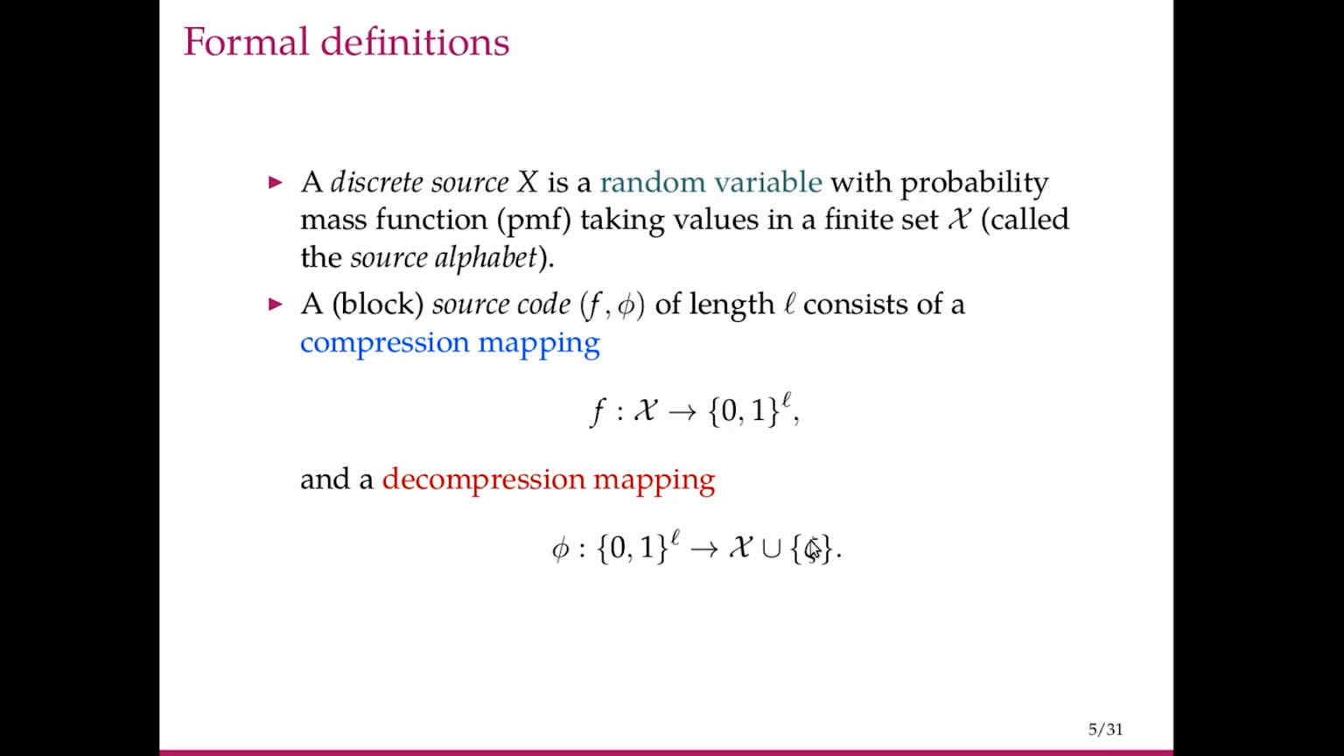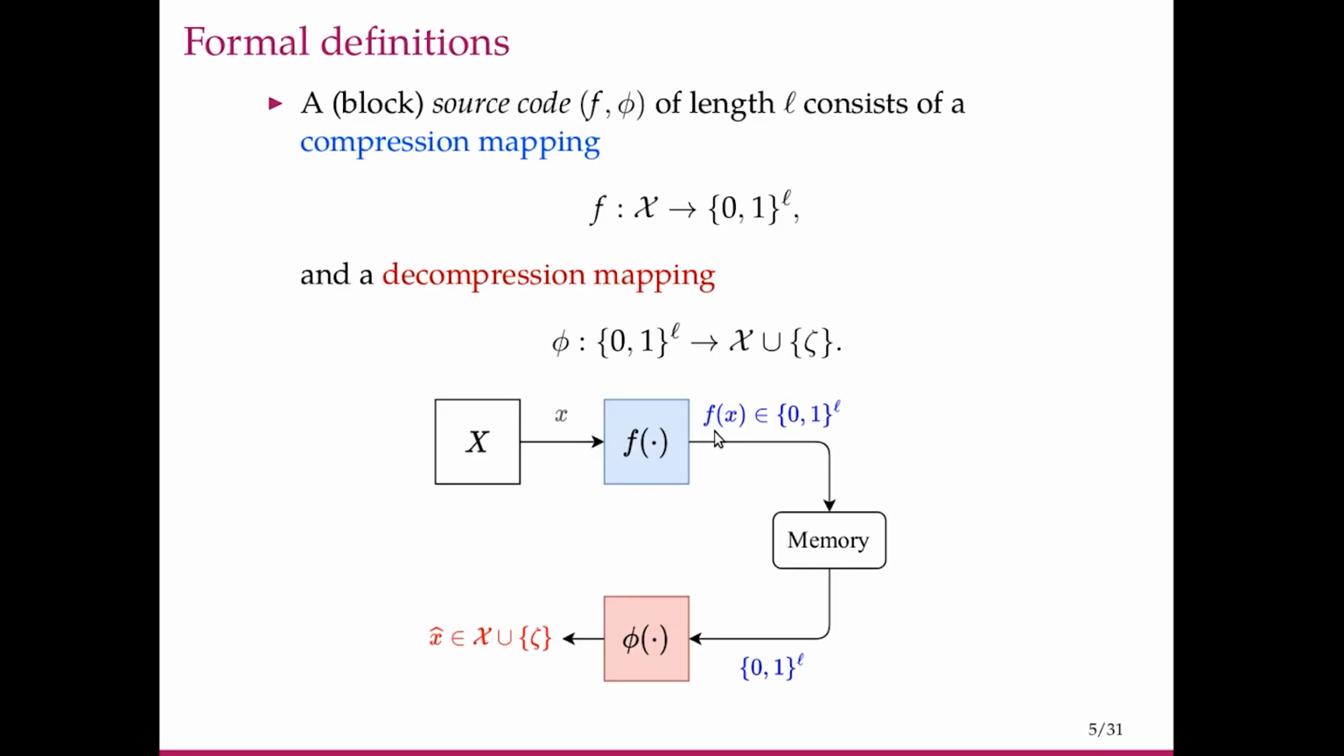The schematic looks like this. The source X generates a symbol little x, which is passed through this compression mapping, which outputs an L-bit sequence. This is then stored or transmitted, and then using this L-bit sequence, this decompression mapping has to figure out what was the original symbol that got compressed. So it outputs a symbol X hat, which is in this alphabet union this error symbol. It can either say one of these or it can say an error has occurred.